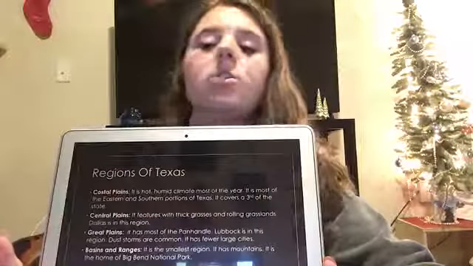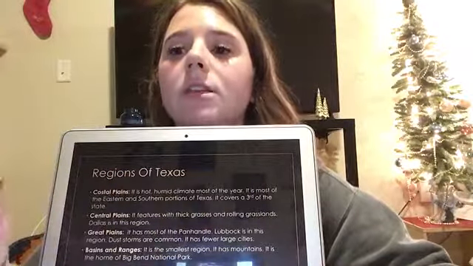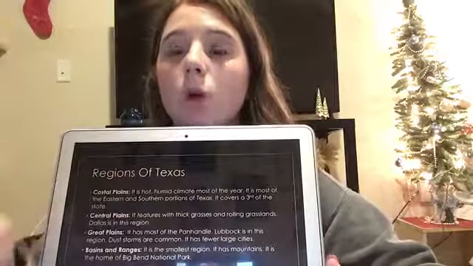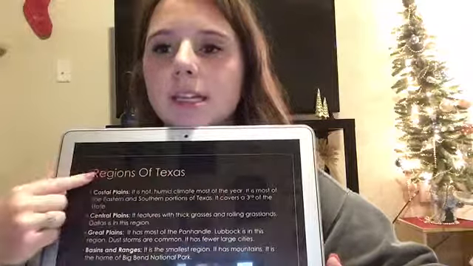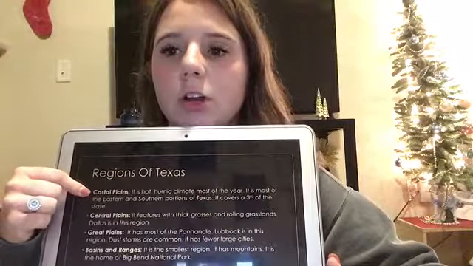All right, so let's go through on your note sheet. You do have an outline of the different regions of Texas, so make sure you are filling out those blanks. But these are the different regions of Texas. So let's talk about the Central Plains first.